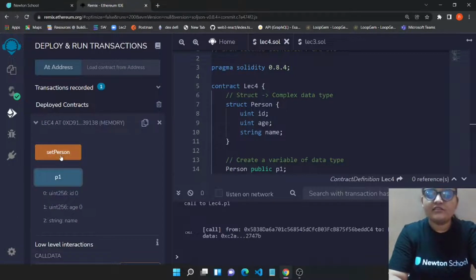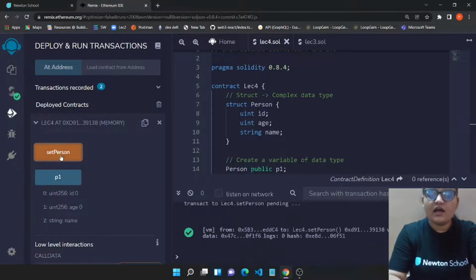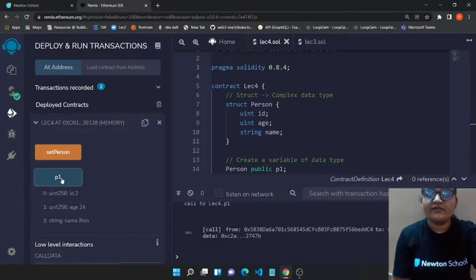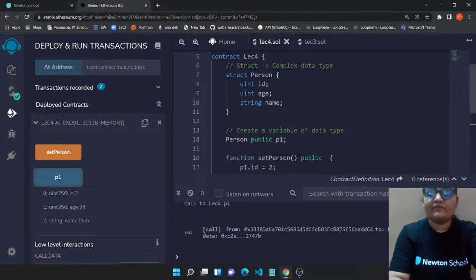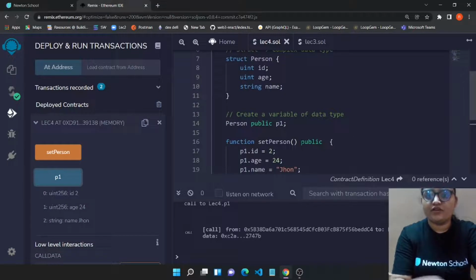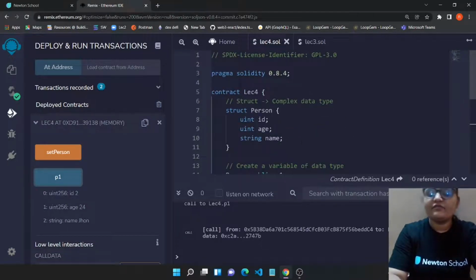But as soon as I go to the set person, and then if I am gonna go to P1, it will be giving ID equals 2, age equals 24, and name equals John. So yeah, that was all about struct for now.